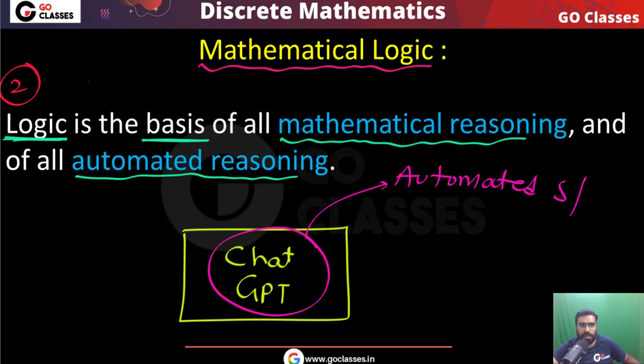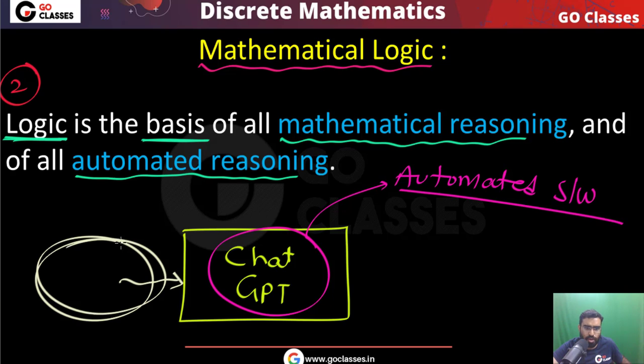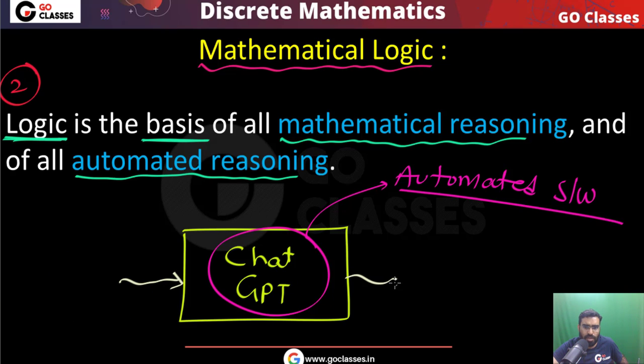Automated means it will automatically do all the things. In ChatGPT, you give some information, you can ask some question, you can give some argument, and it will give you the answer. So this is the meaning of automated reasoning.